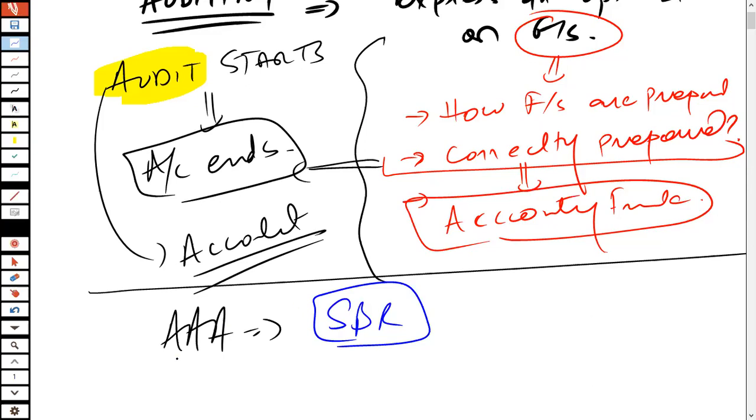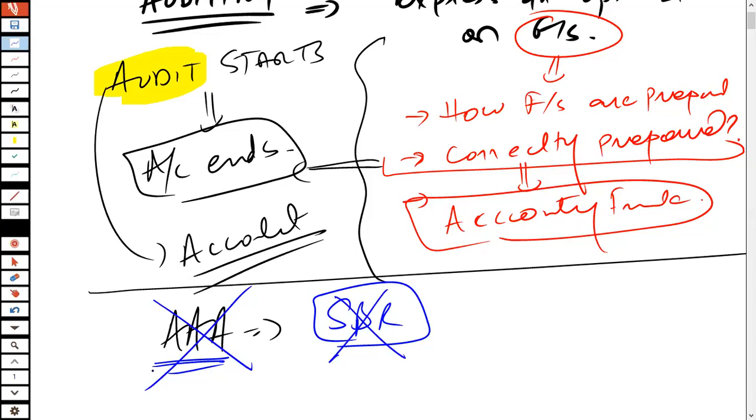So for all those who are trying to go for AAA, if you have not studied SBR yet, then I would recommend that you don't go for AAA. For you to be able to pass this AAA paper, it's important that you should know the SBR and the accounting standards, because without accounting standards, you cannot pass this specific paper. That is something you have to keep in mind.